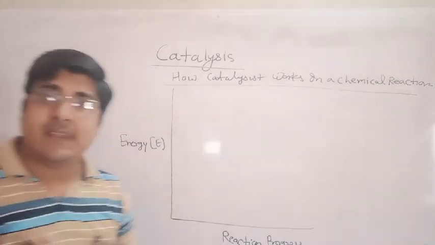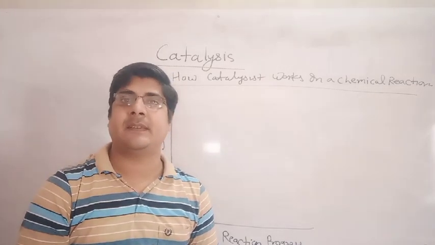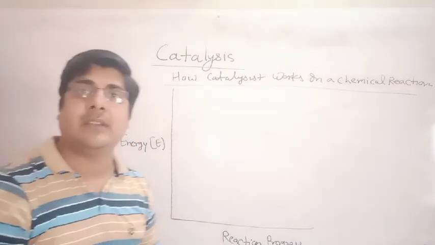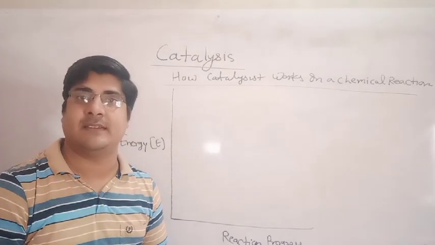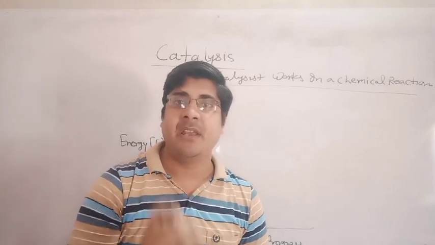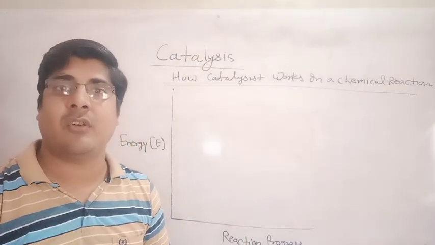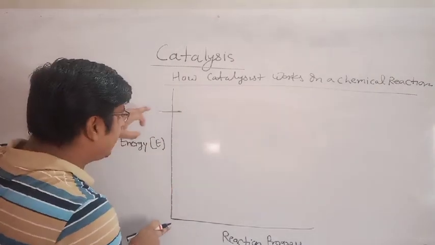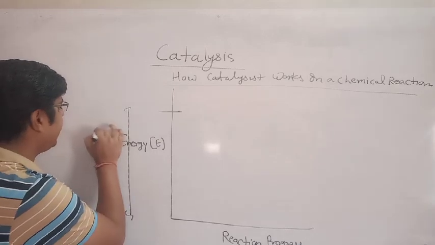Suppose some reactants convert into products in a chemical reaction, but reactants must have some minimum energy to convert into product, and this minimum energy is known as threshold energy.